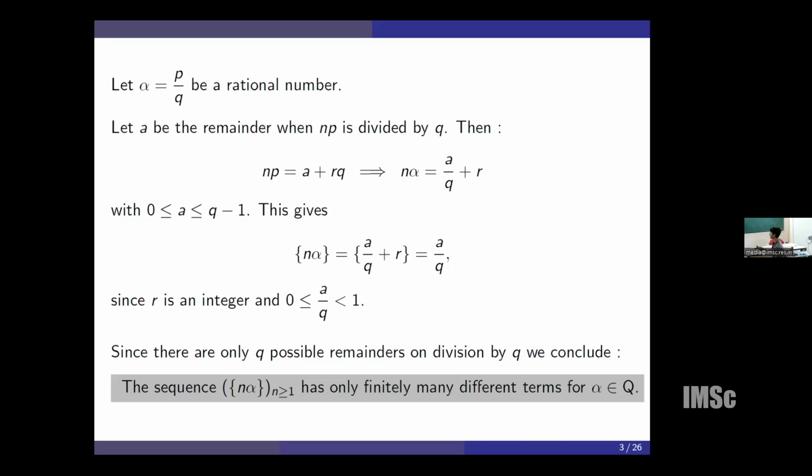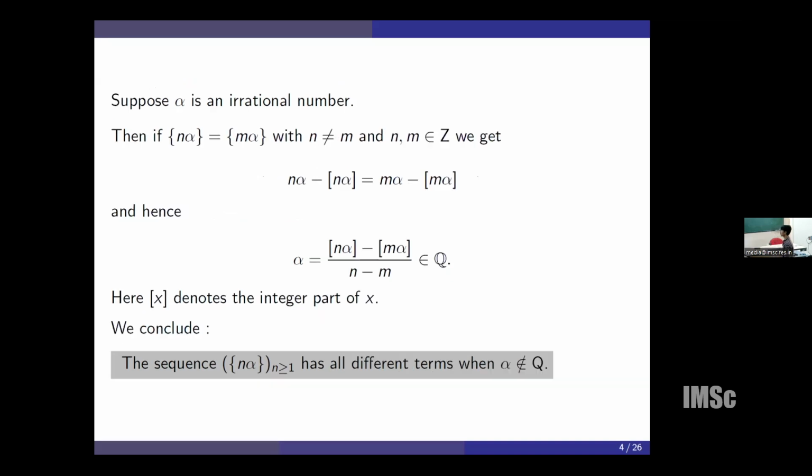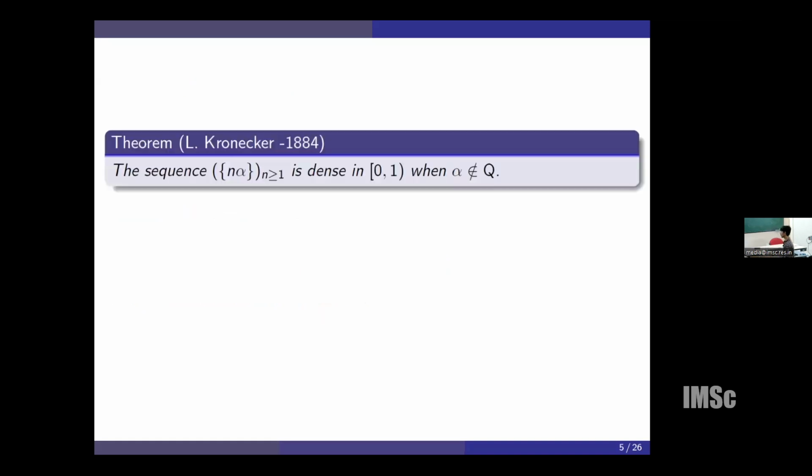But the case of irrational is different. For n not equal to m, the fractional part of n alpha and the fractional part of m alpha cannot be equal. Suppose they are equal, then we can express alpha as a fraction of two integers, which means that alpha is rational, but we picked alpha irrational. So when alpha is irrational, all the terms of the fractional part of n alpha are different. In fact, Dedekind and Kronecker showed that the fractional part of n alpha is dense in [0, 1) when alpha is irrational.